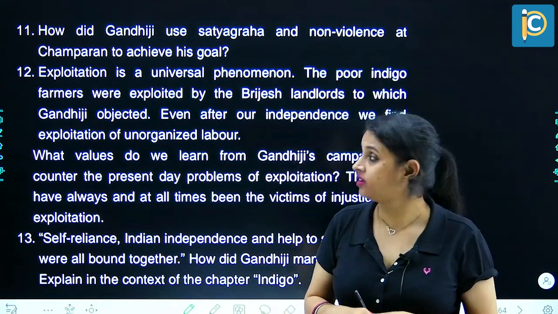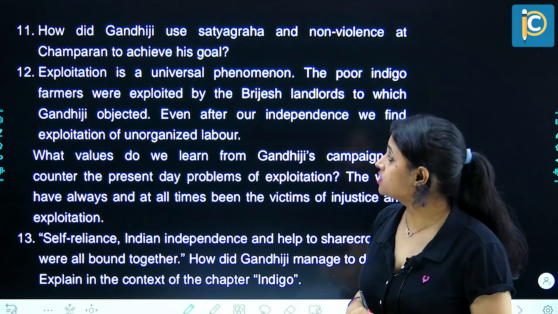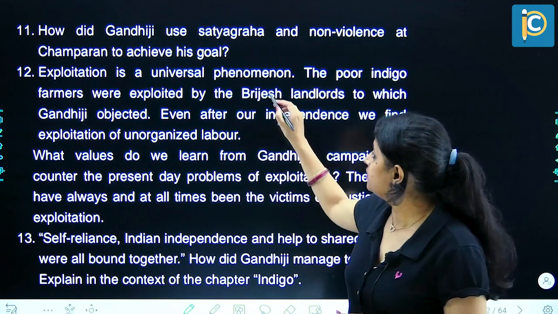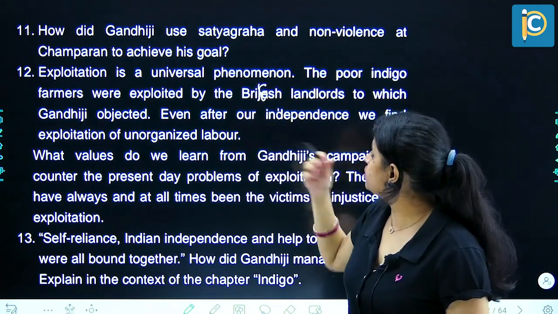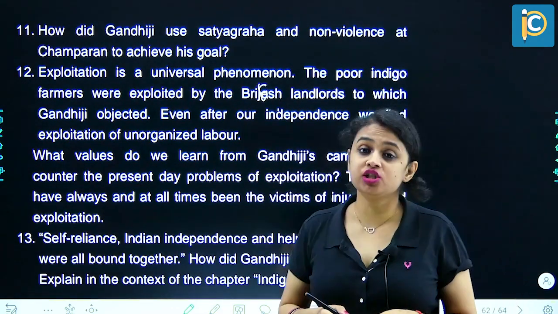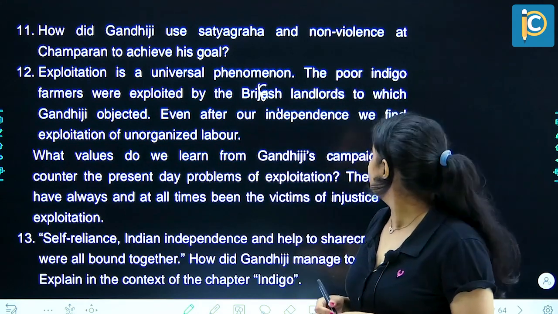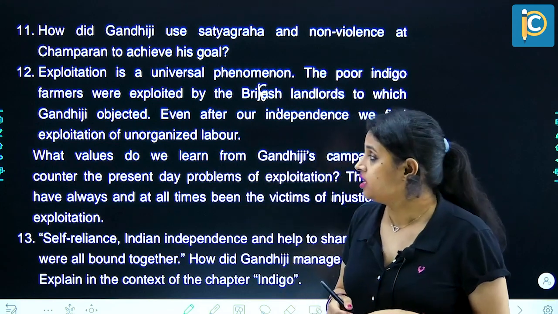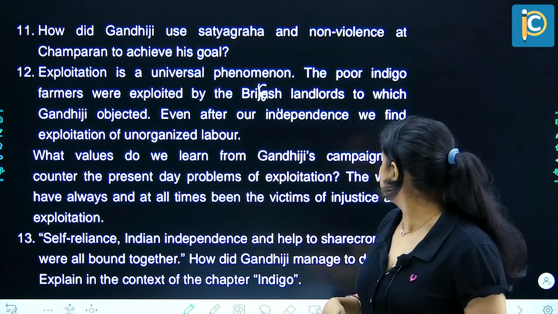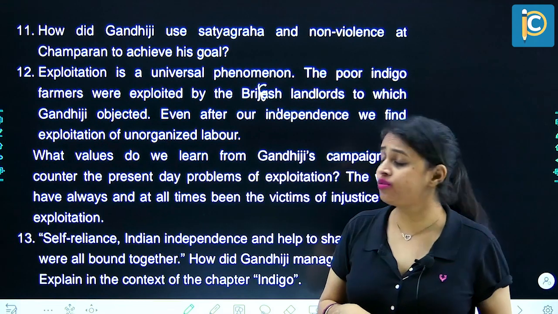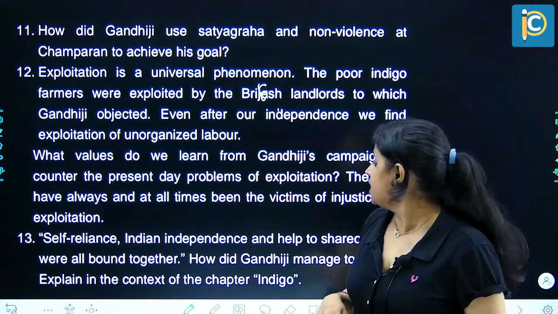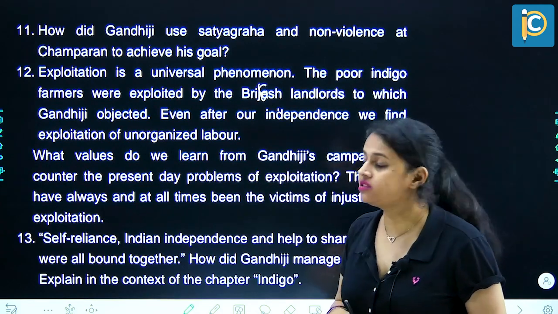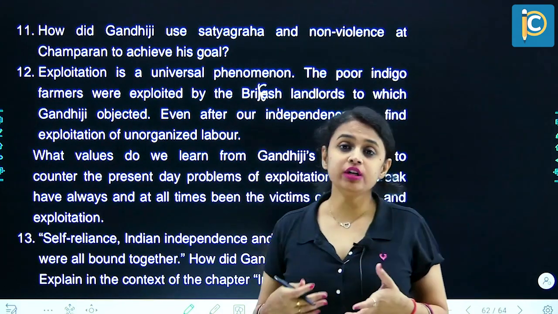Question number 12. Exploitation is a universal phenomenon. The poor indigo farmers were exploited by the British landlords, to which Gandhiji objected. Even after our independence, we find exploitation of unorganized labor. Now, what values do we learn from Gandhiji's campaign to counter the present day problems of exploitation? The weak have always and at all times been the victims of injustice and exploitation. So here, what can we do?